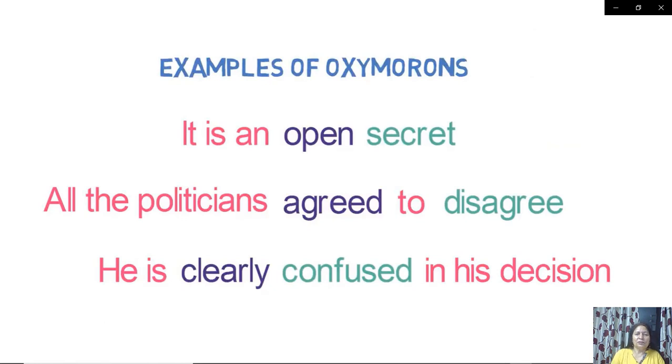Next, examples of oxymoron: it's an open secret. Now if it is open, then how can it be a secret? And if it is a secret, how can it be open? So we say, oh, this is an open secret. Now next, all the politicians agreed to disagree. So agreed and disagree are both used together. Now, he is clearly confused in his decision. If he is clear, then how can he be confused? And if he is confused, how can he be clear? So he is clearly confused is an example of oxymoron.